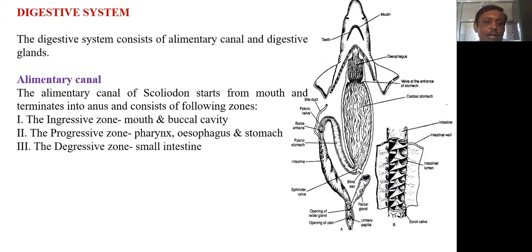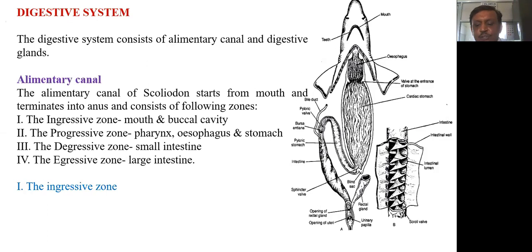Third one is the digestive zone, including the small intestine. And fourth one is the egressive zone, which contains the large intestine, including the rectum and anus. So we have divided the alimentary canal into these four zones. One by one we are going to study.